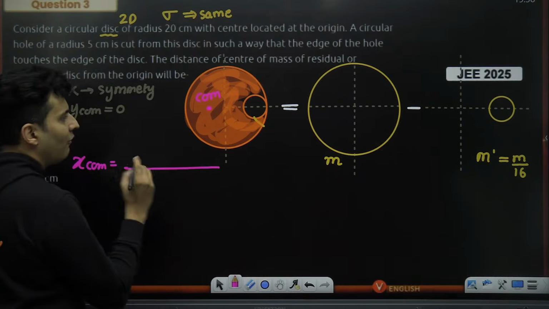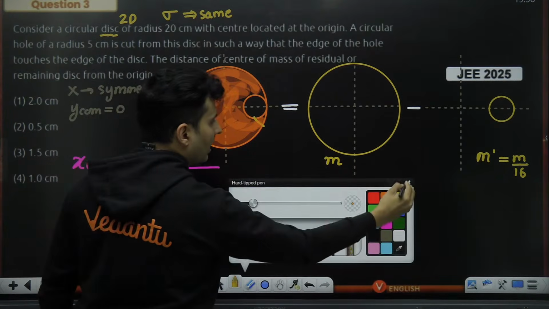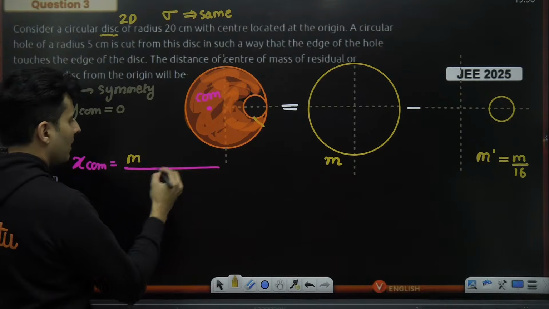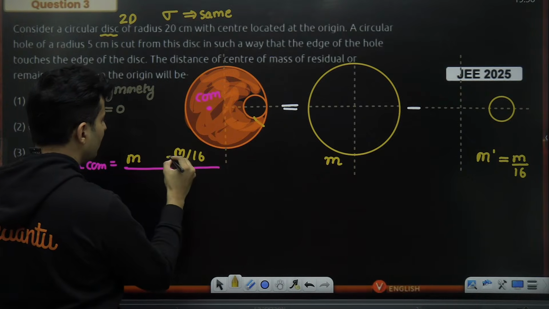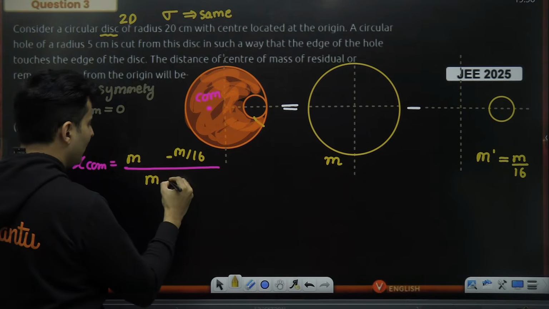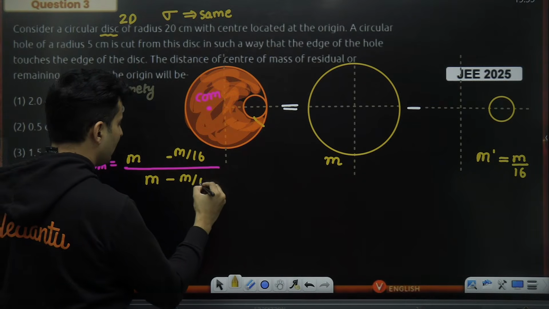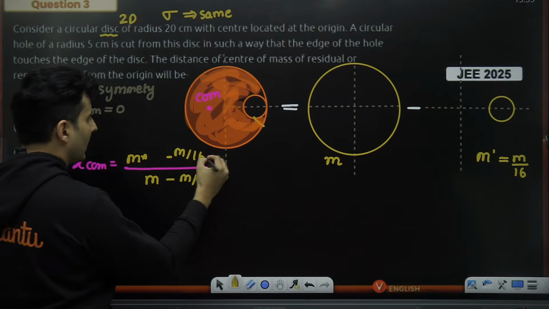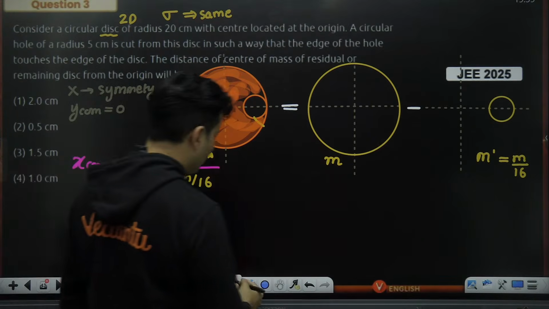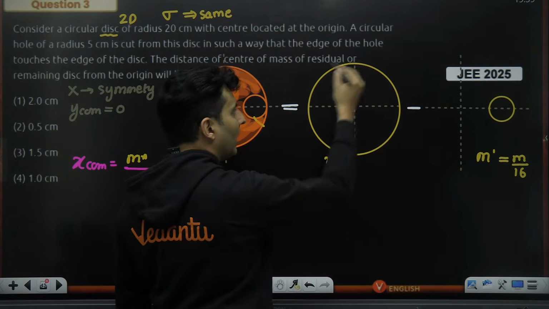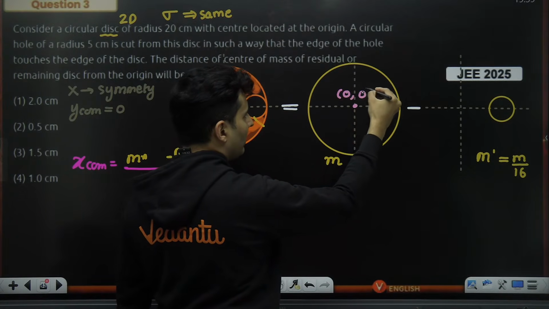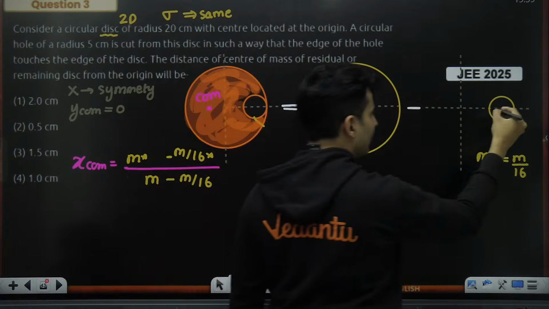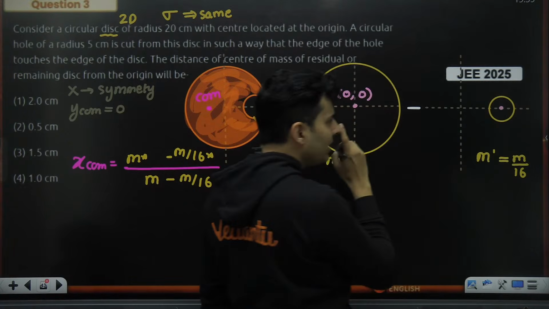Well, M1 is M, M2 is M by 16, and I'm taking out something, so minus, upon M1 minus M2. So M minus M by 16. I have to now multiply it with the coordinates. Now, first of all, if you look at this disk, the center of mass will be here. The coordinates will be 0, 0. Correct?